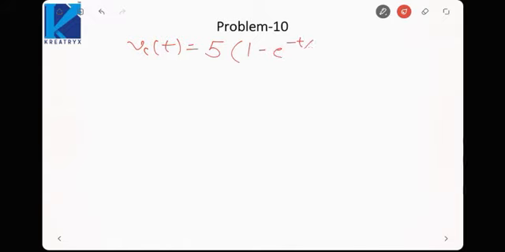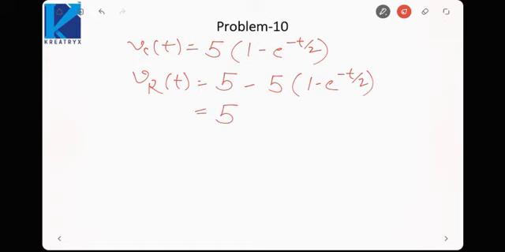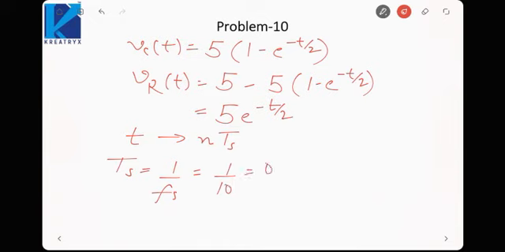So capacitor voltage Vc(t) is 1 minus e raised to minus t by 2, but we need to find the voltage across the resistor. It is equal to Vs minus Vc, so it will be 5 e raised power minus t by 2. Now since we are sampling this signal, we will substitute t by nTs. Ts is basically 1 upon sampling frequency, 1 upon 10, that is equal to 0.1 second.